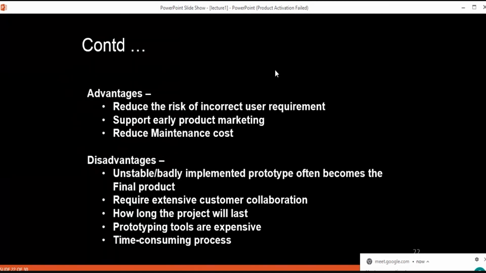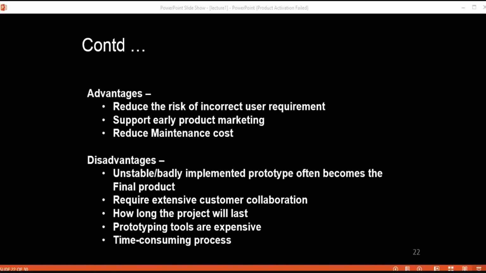Why is it said that this particular model is going to reduce cost? It will reduce maintenance cost, yes, because we have resolved all those issues that can occur.